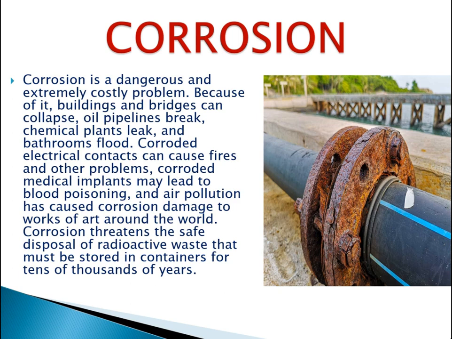Why does this happen? The strength of iron decreases due to corrosion. Corrosion means that iron comes in touch with natural substances like air, water, and moisture in the atmosphere, so it gets damaged.